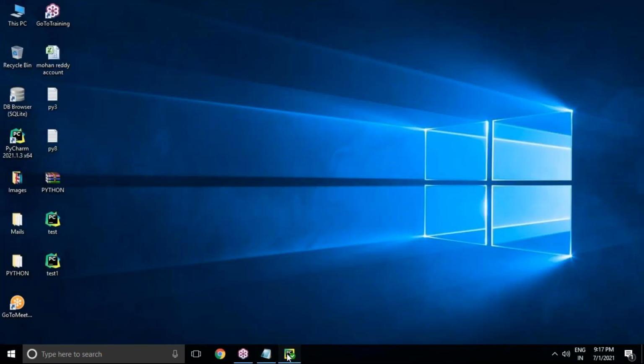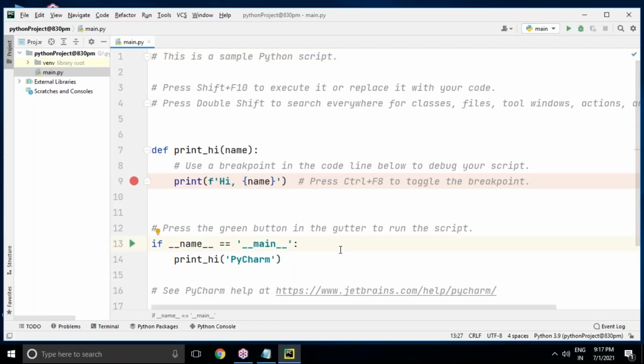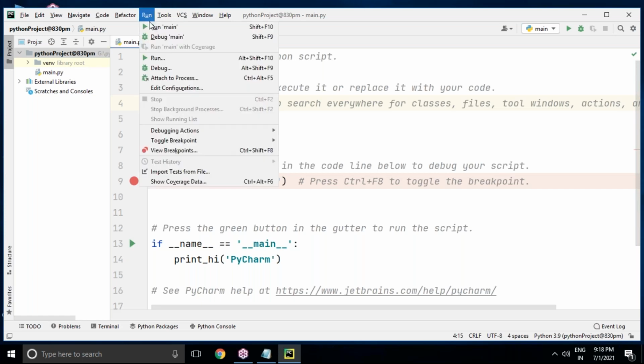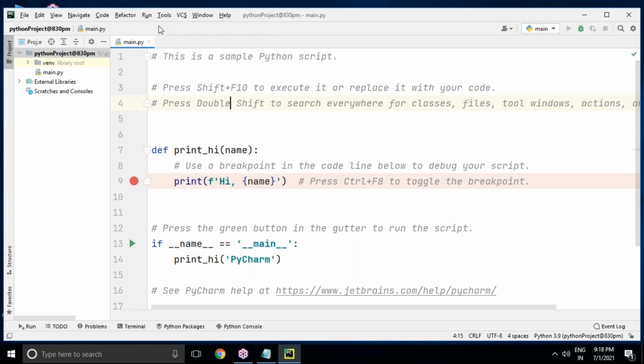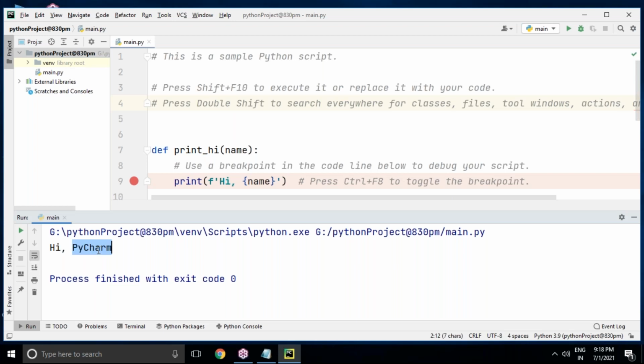And now we can see, whenever we create a new project in the PyCharm editor, a Python project, you can go to the left-hand side. There are no files available, but by default one file will come, called main.py. So main.py is a default file. You can run it directly by clicking the green arrow mark, or go to the Run menu and click Run. You will get the output "Hi PyCharm". This is already pre-written here.